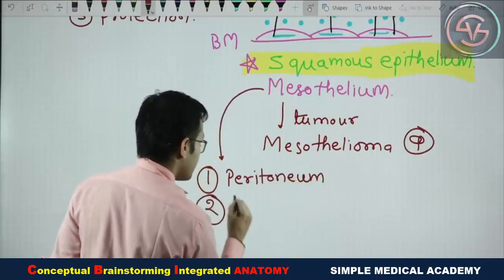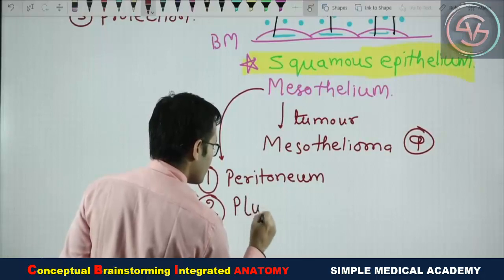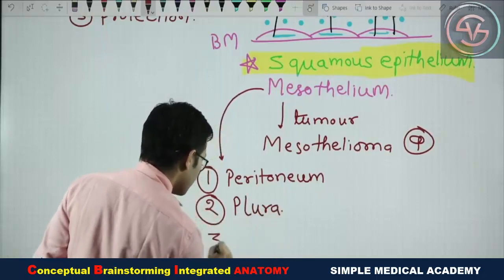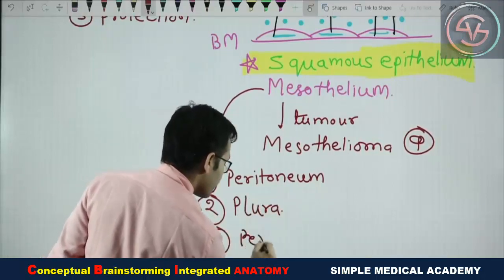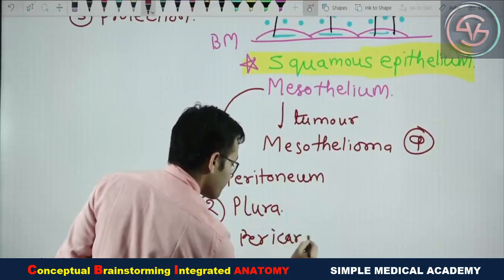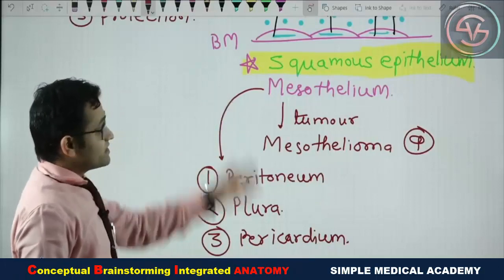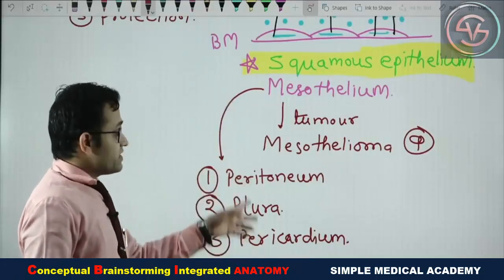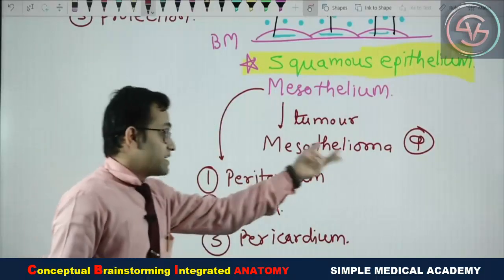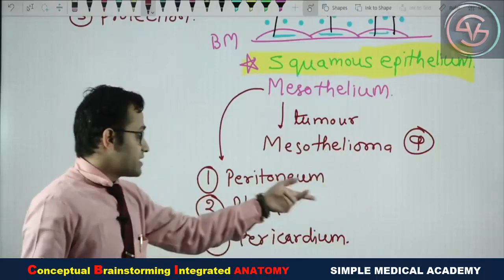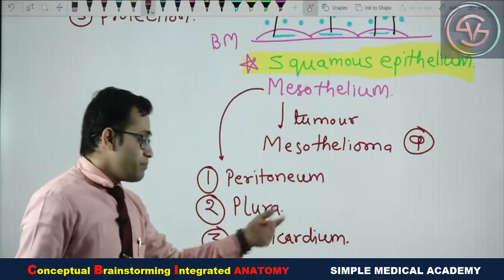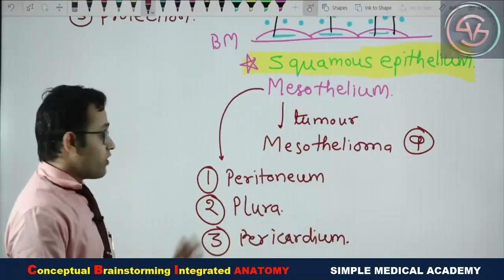Second, pleura. Third, pericardium. And whenever you read about this mesothelium, always remember there will be two layers: parietal peritoneum, visceral peritoneum; parietal pleura, visceral pleura; parietal pericardium, visceral pericardium. So these all will be the condition.